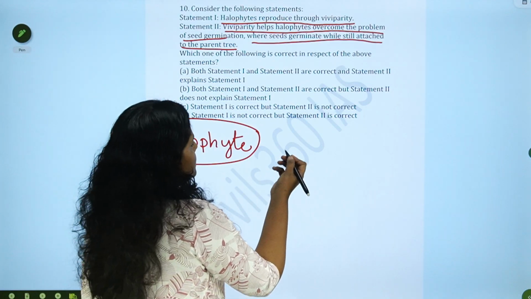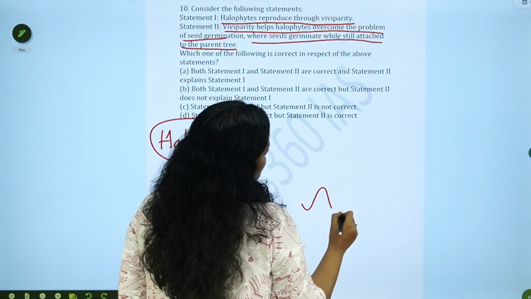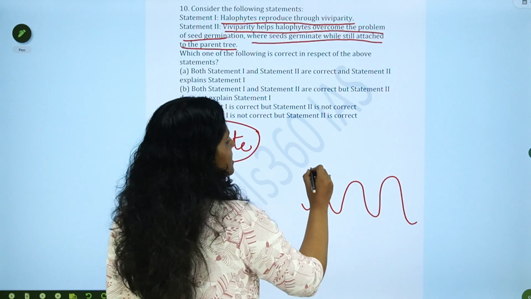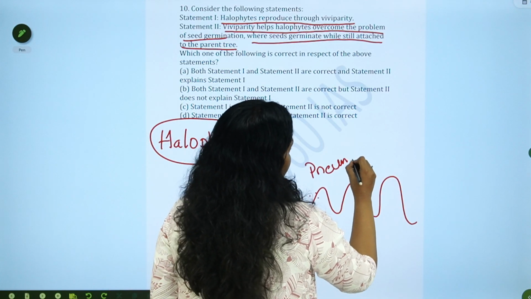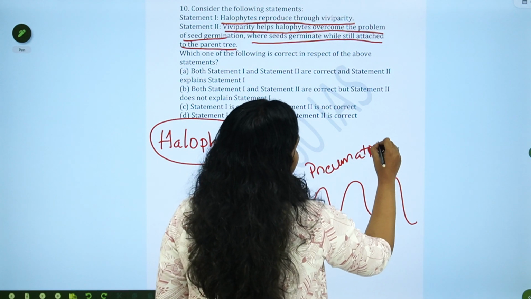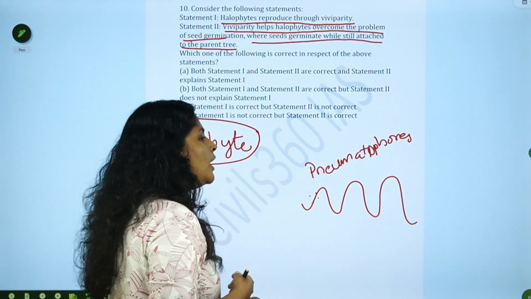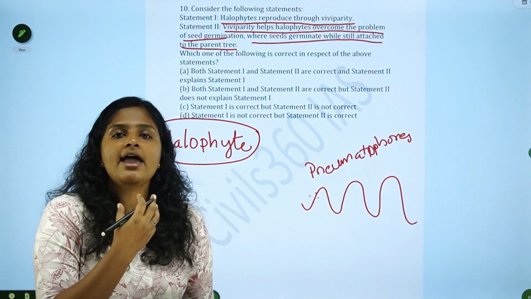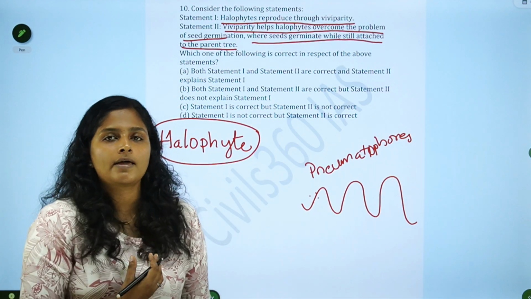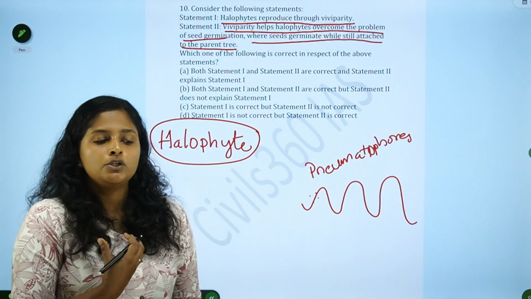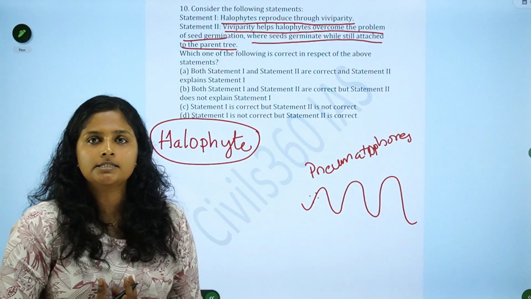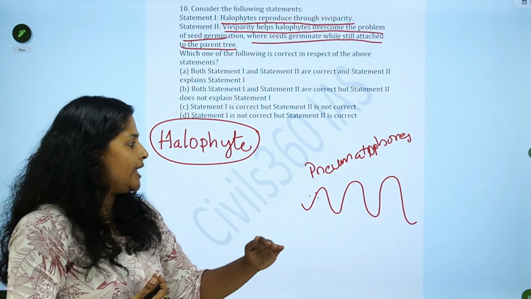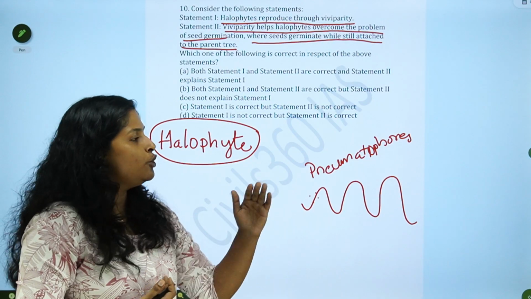Like, say in mangroves, there are roots which are very much above the soil surface and which are porous, and they are called pneumatophores. So they can breathe properly. That is an adaptation. Adaptation is nothing but the evolutionary changes that happen in an organism due to its surroundings. To cope with the changes of the surroundings, the organisms change themselves. That is what is called adaptation. Such an adaptation in a mangrove tree is thus pneumatophores.